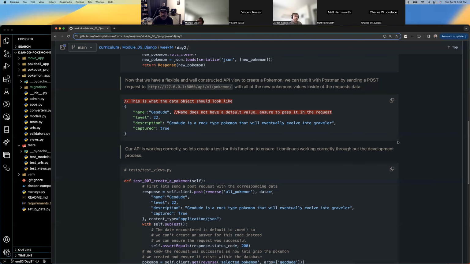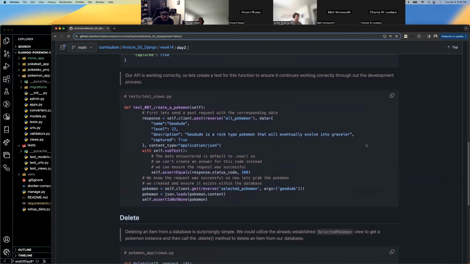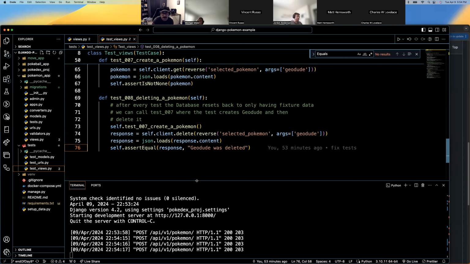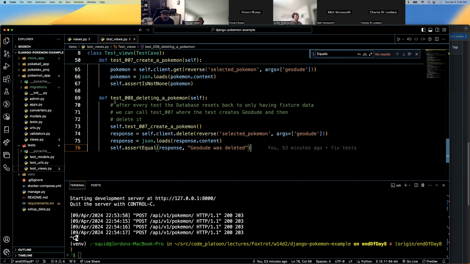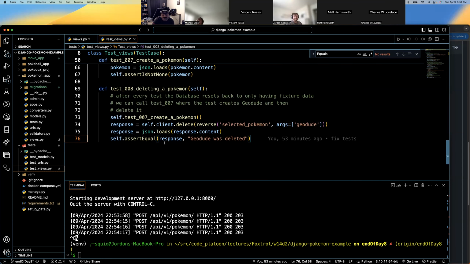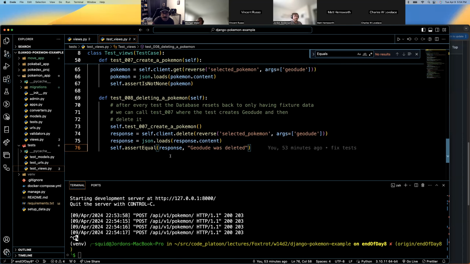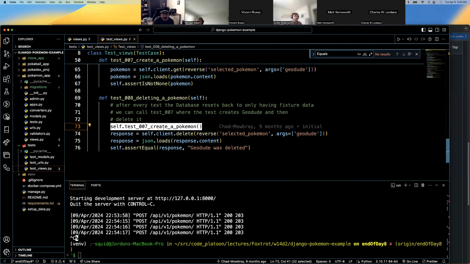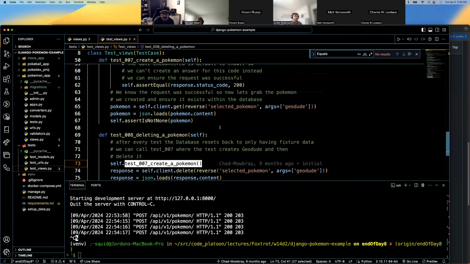Just leave that there. To test this, it actually already exists, so let's go look at it. Test views. If you wanted to test it, you could do something like this. I mean, it's going to be kind of similar to what we did with our create, but self-test, create a Pokemon. That is going to call 7.